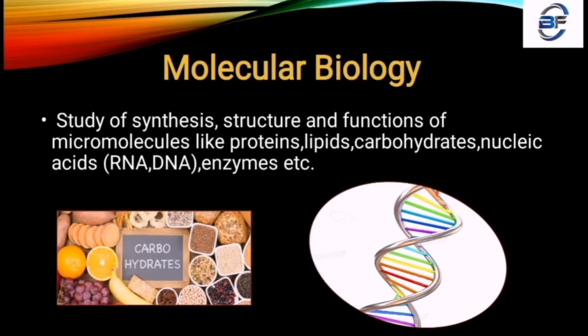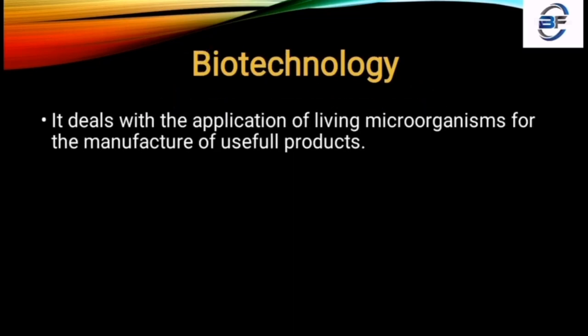That means in our body there are a number of proteins, lipids, carbohydrates, and nucleic acids, which include our DNA and RNA structure. This is the structure of DNA, the double helical structure. Briefly we are going to study genetics, DNA, RNA, and this field is otherwise known as molecular biology.